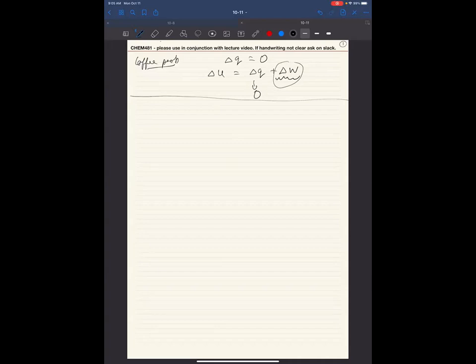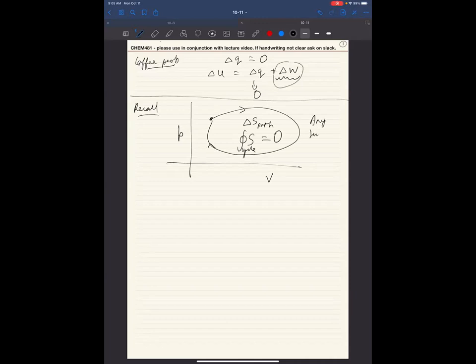Okay, let's talk about the Carnot cycle. So what have we been doing so far? We are trying to prove that entropy is a state function for any gas, any material, any cycle. Recall that in a pressure-volume plot, but this could be pressure-temperature, this could be anything, if you start from a point and come back over here, then delta S along this cycle is going to be 0 for any gas. This is any substance. This is what we are trying to prove.